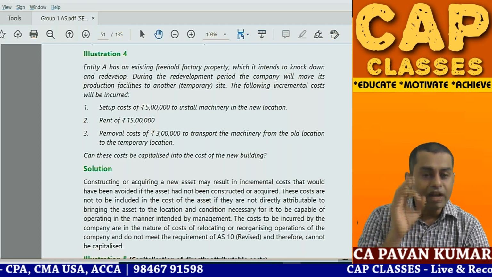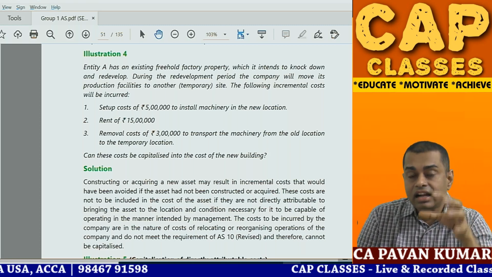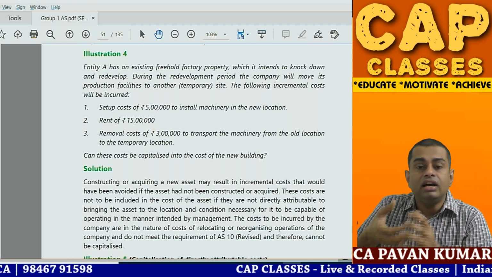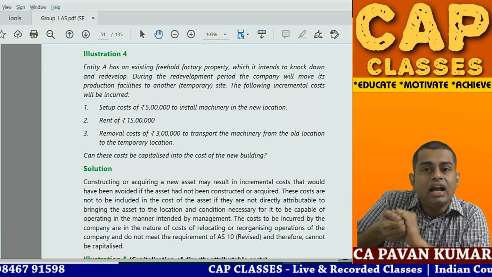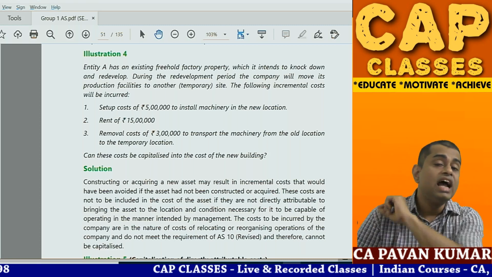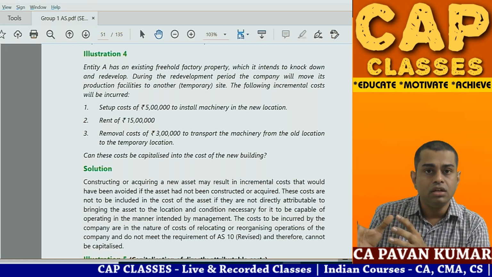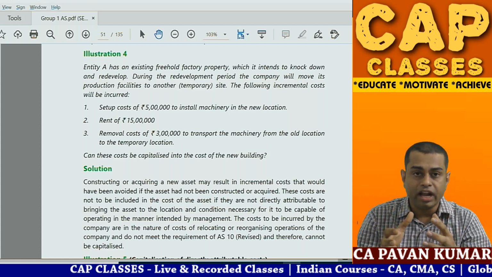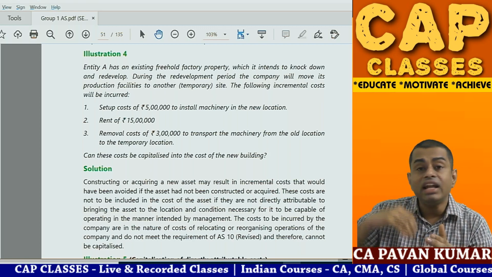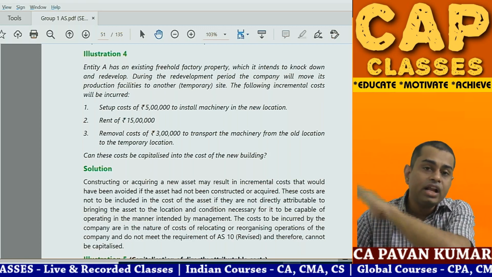Why? As per accounting standard 10, any expenditure that is incidental, directly attributable to bring the asset into present location and condition only can be capitalized. These expenses have nothing to do with the new asset. You are constructing a new house. That is the reason. See, you have one old house, okay? You want to demolish that and you want to build a new house. So you have taken a flat on rent temporarily and you started living in the temporary flat.